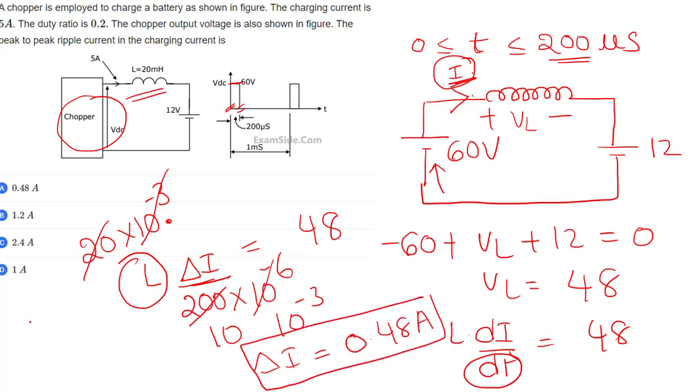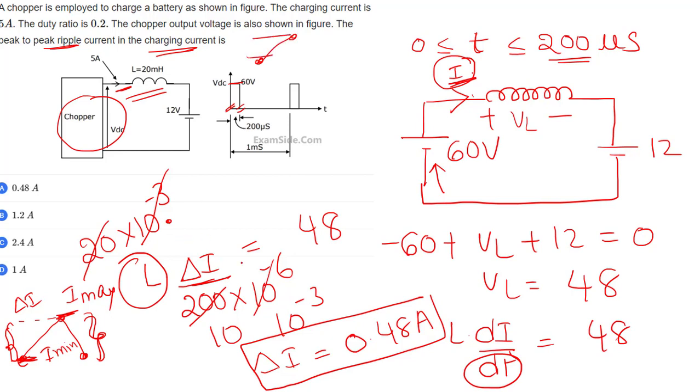What is delta I? See, the inductor current is like this. That is the ripple. Ripple in which current? This current, the charging current. He is asking peak to peak ripple, which means the difference between these two. Delta I means I max minus I min. So for the peak to peak ripple, I got 0.48 amperes. Simple.